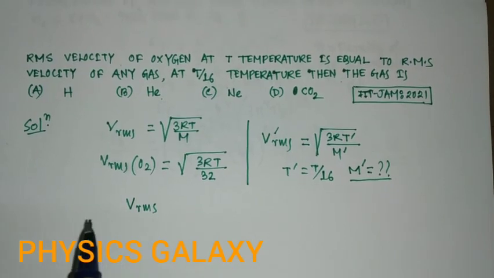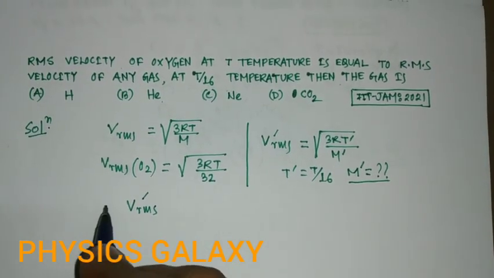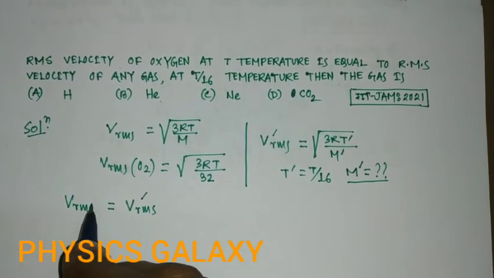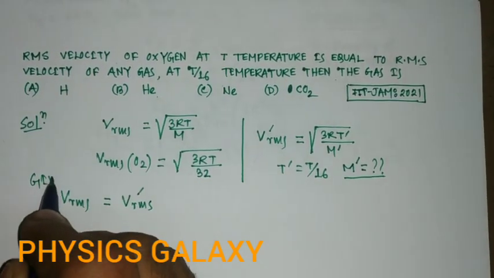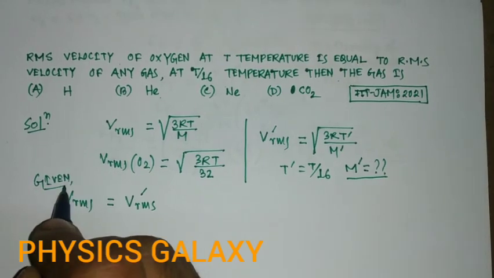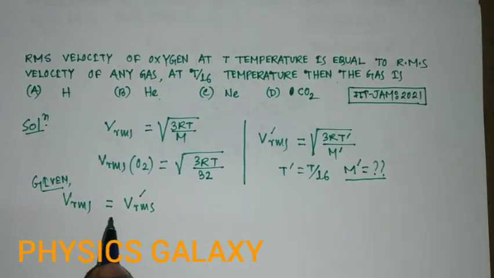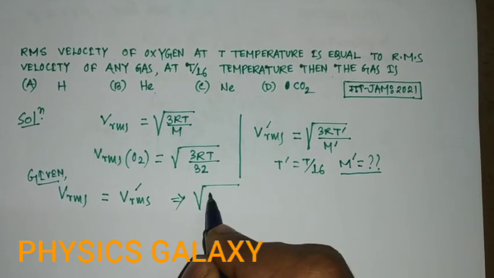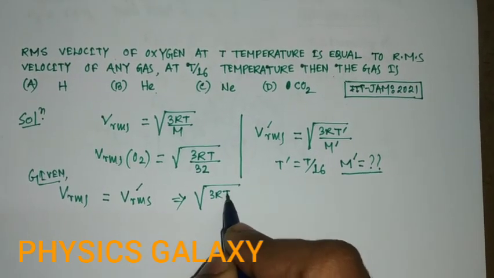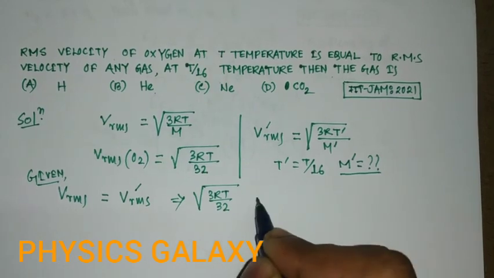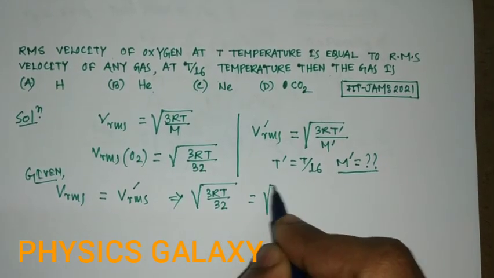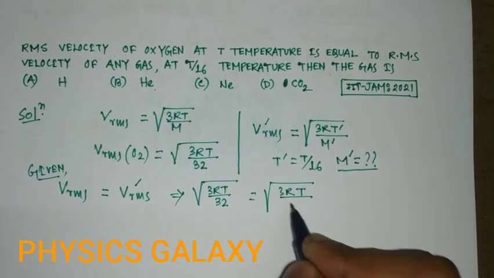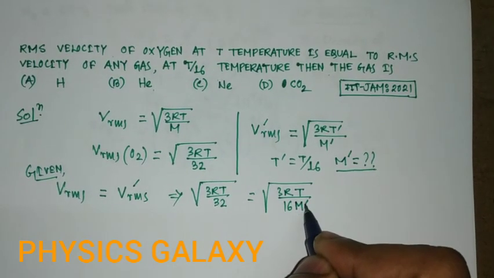Vrms prime is equal to Vrms, that is the given condition of the problem. So put in the values: 3RT by 32 is equal to 3RT by 16 M prime.